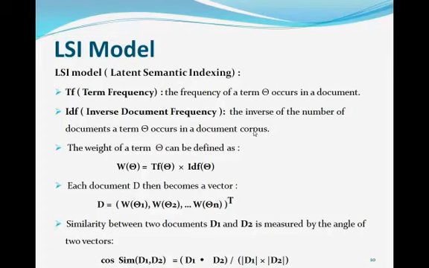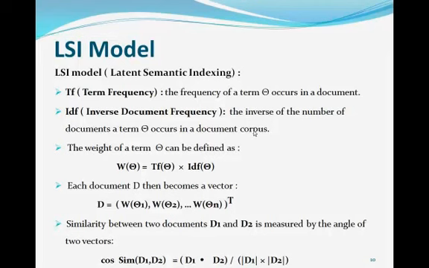LSI model. For in-depth document comparison, we also need an objective document similarity measure. The domain experts from arts and humanities suggest a list of high-frequency keywords as a search query. This keyword list can be extracted from multiple interesting documents. The similarity between our collected translations can be measured using the LSI model, which is short for Latent Semantic Index. This model is widely used in information retrieval, where the list of terms associated with their weights is treated as document vectors.